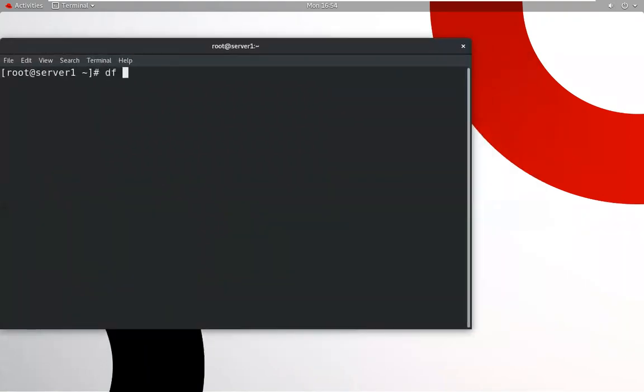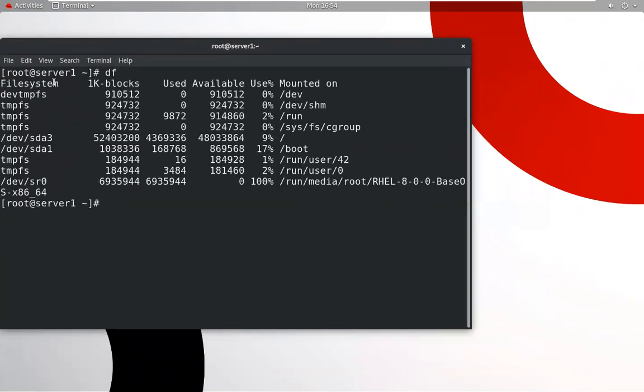Yes, df is a command that you use to check your file system. So these are my file systems. It's called the file system hierarchy, an inverted tree. This slash is called the root partition. Here all of Linux OS is installed.